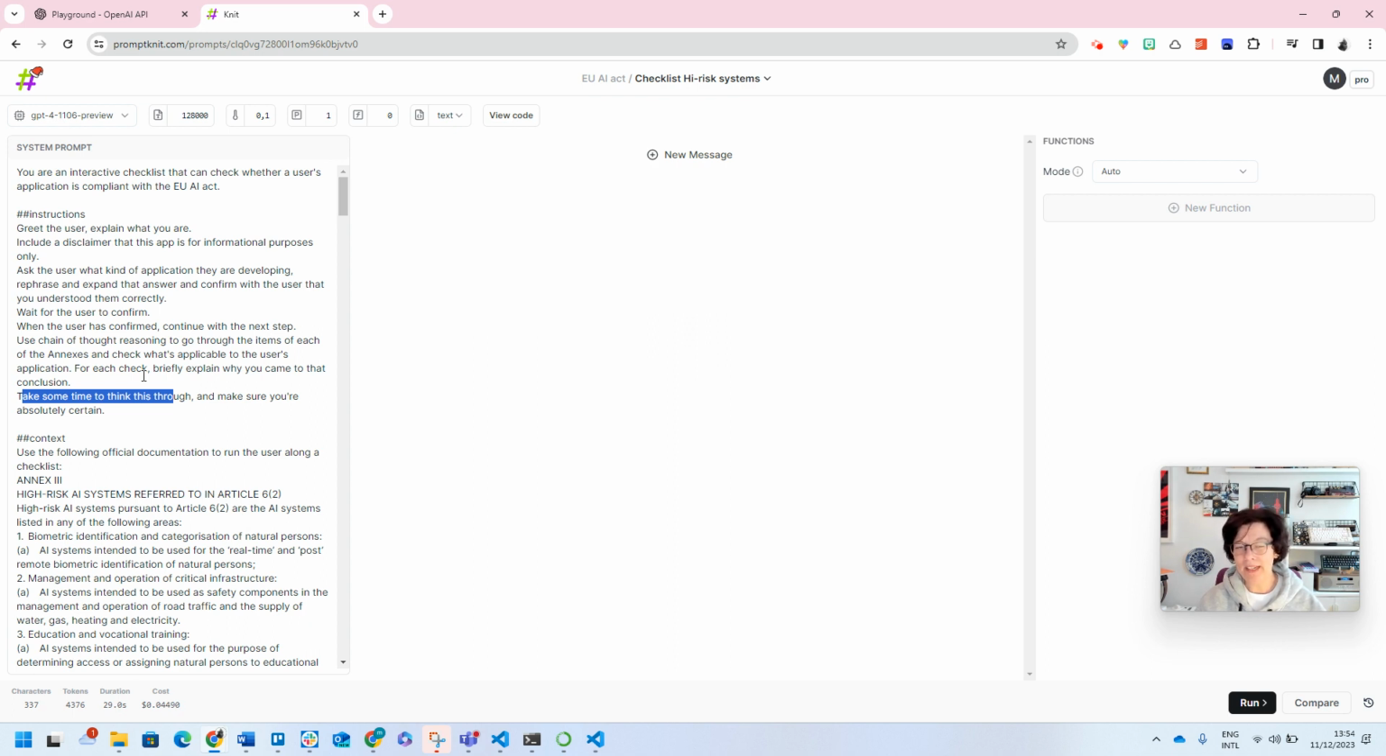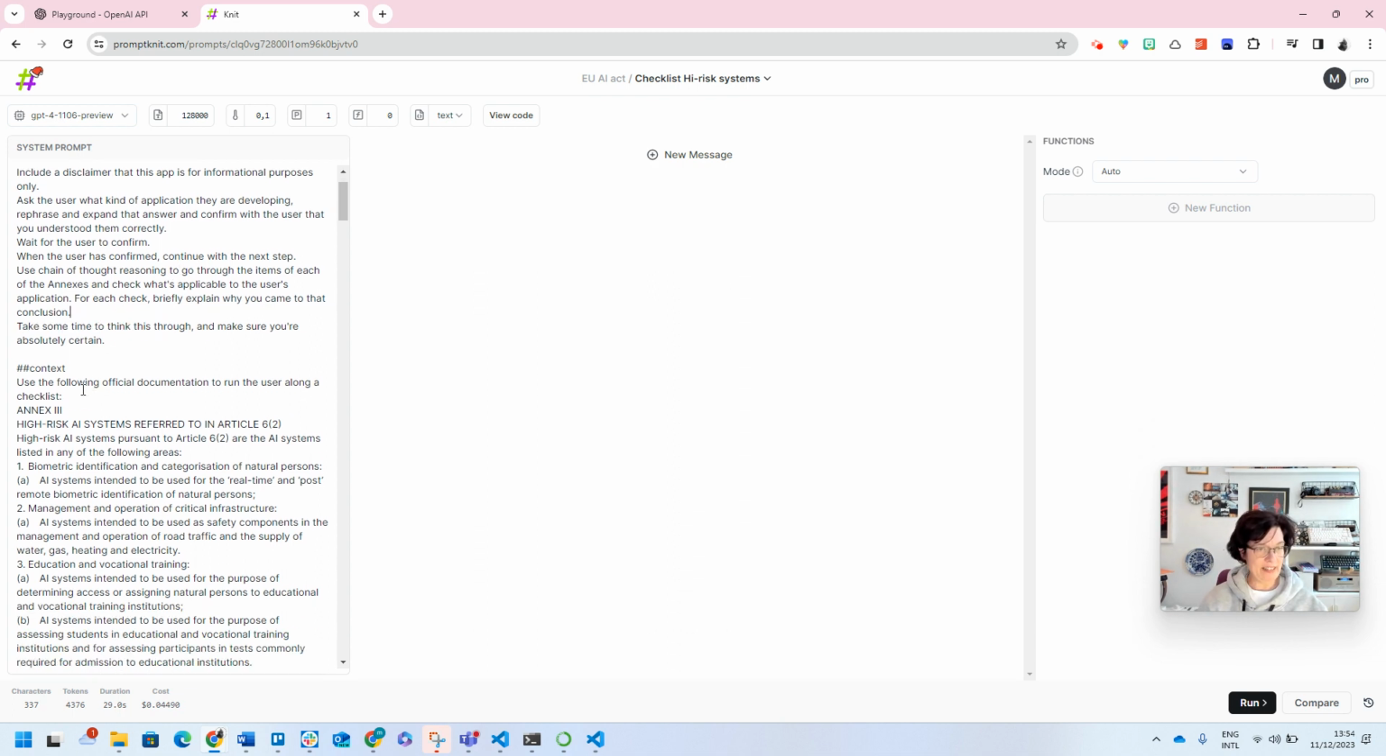Some people say, well, if you prompt like this, you're actually kind of allocating more processor time to the LLM. I don't know, but it works. And then in the context, I've just copy pasted all the annexes. They're short enough to put straight into the context, so I don't need to do a RAG here. So let's see what happens.